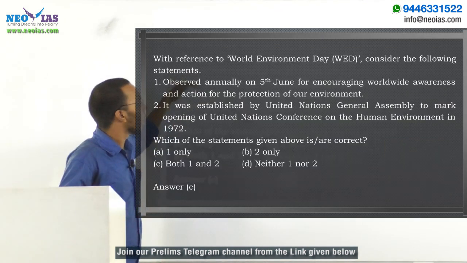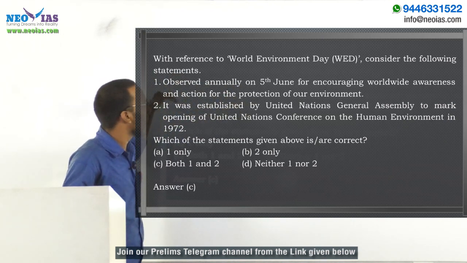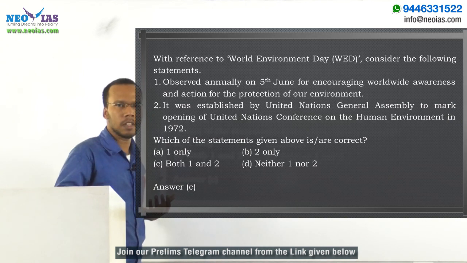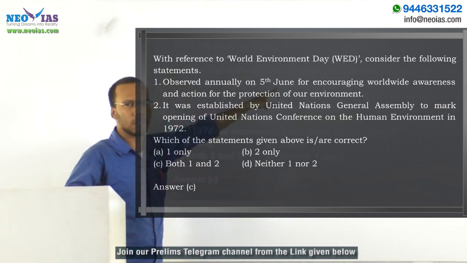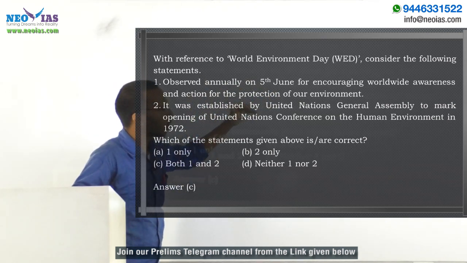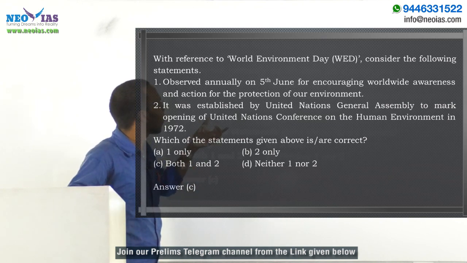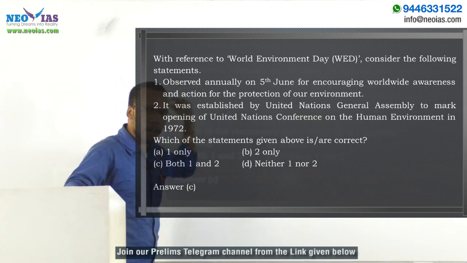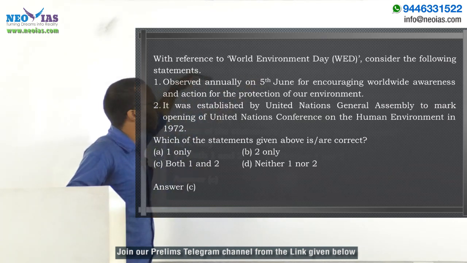World Environment Day is observed annually on 5th June for encouraging worldwide awareness and action for the protection of environment. So this is the correct statement, because it is celebrated annually on 5th June in memory of the Stockholm Conference, and for encouraging worldwide awareness and action for the protection of our environment. In order to make people aware of the importance of environment protection, we celebrate World Environment Day every year on June 5th. So the first statement is correct.